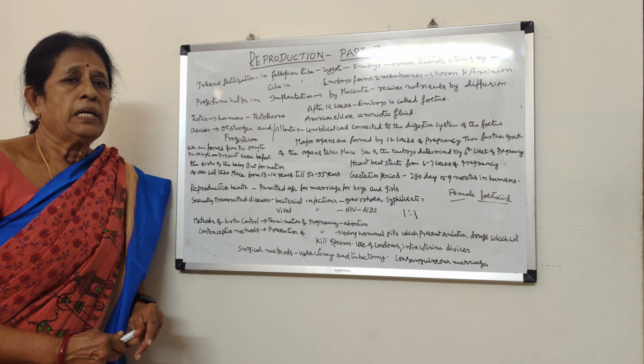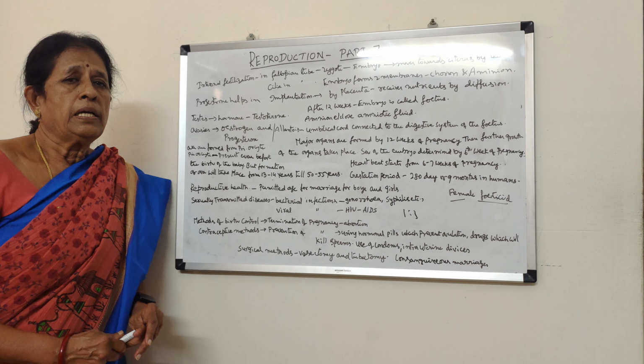Physical and mental development is very important to get married, and financial stability must also be very important. Then, to take care of the family, a certain age is required.